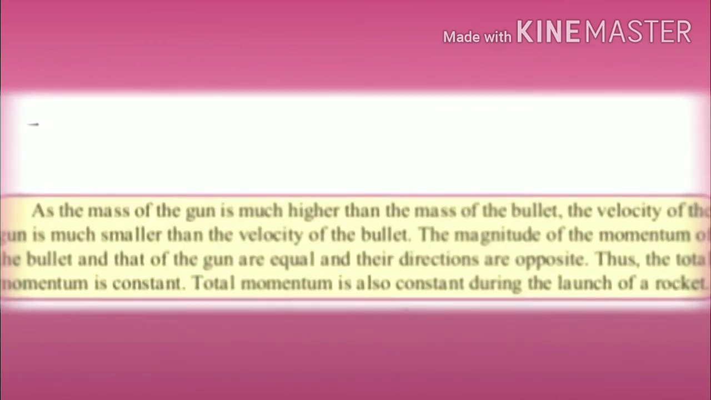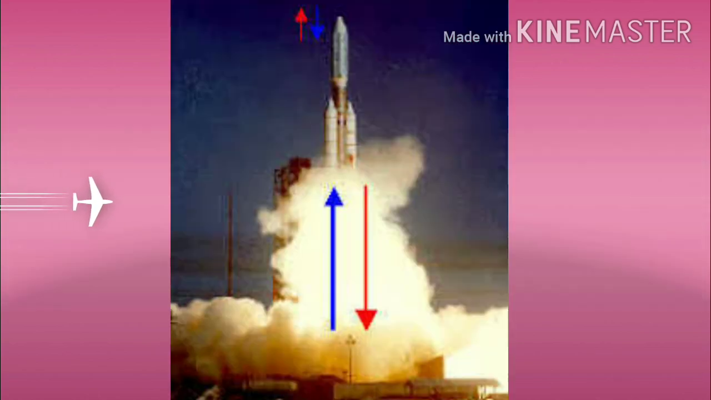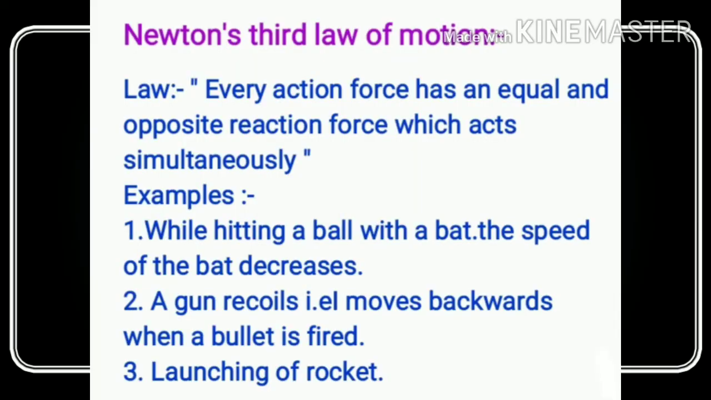As the mass of the gun is much higher than the mass of the bullet, the velocity of the gun is much smaller than the velocity of the bullet. The magnitudes of the momentum of the bullet and that of the gun are equal and their directions are opposite. Thus, the total momentum is constant. Total momentum is also constant during the launching of a rocket. So, everyone understood about that. The examples of Newton's third law of motion are also examples of the law of conservation of momentum.